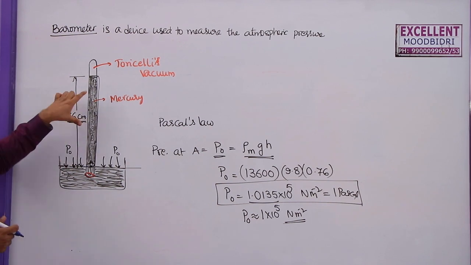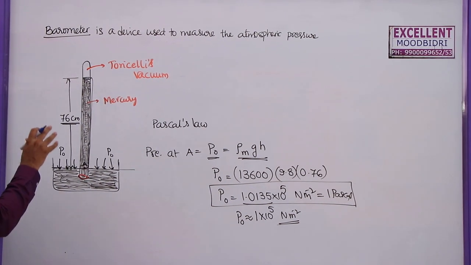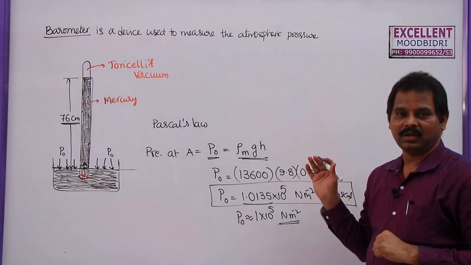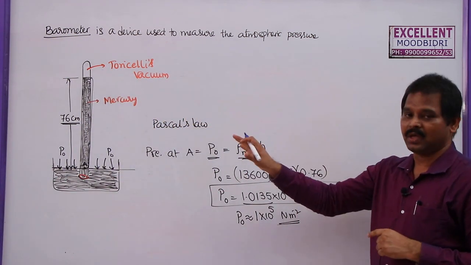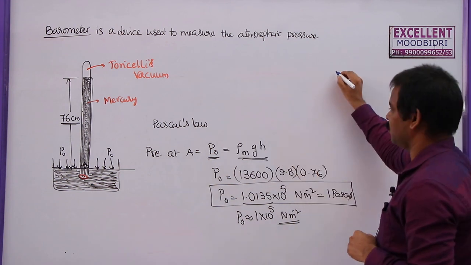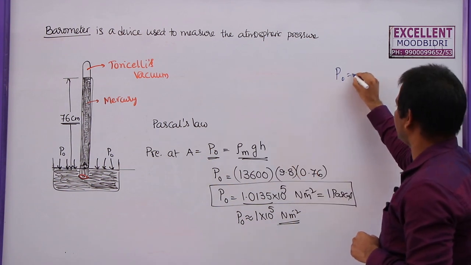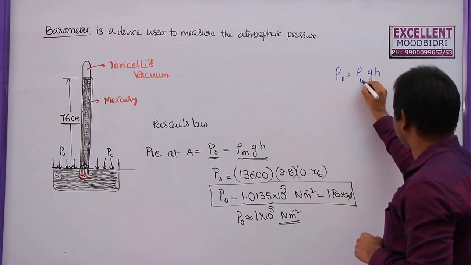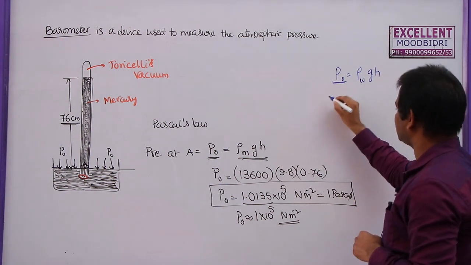Instead of mercury, if you consider water here, what will be the pressure of the atmosphere in terms of the water level? So pressure is given by rho g h. So this is pressure of water, density of water. What is atmospheric pressure?